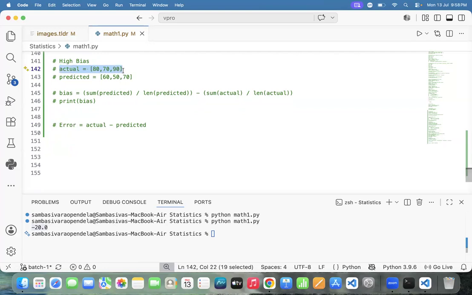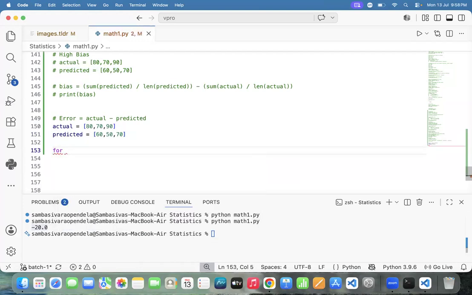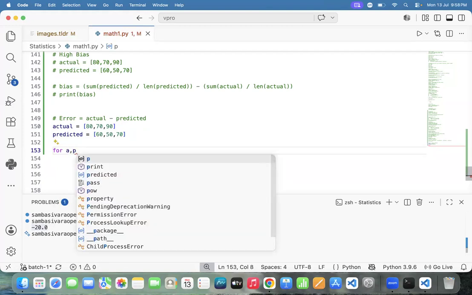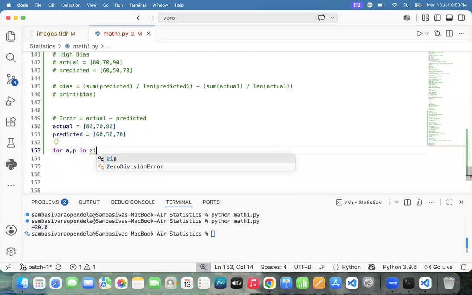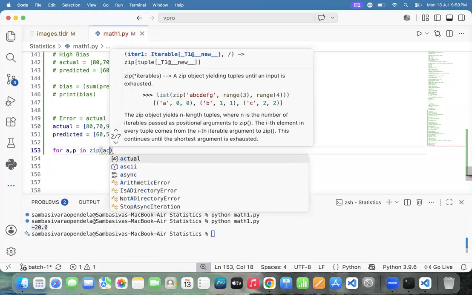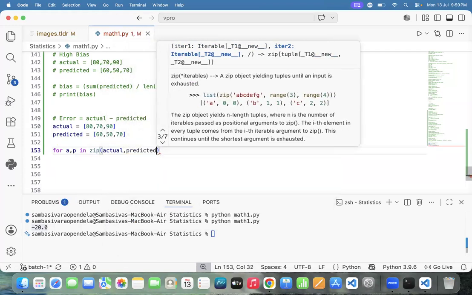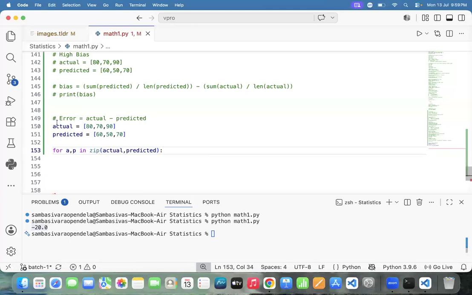For example, I wanted to take two values. This is value one. Next one, this is value two. Team, how to read the values one by one? For a, p in zip, actual, predicted. In which function do we need to use it? Zip function. Yes, sir. For a, p in zip(actual, predicted). For the first iteration, a contains 80 and p contains 60. For the second iteration, a contains 70 and p contains 50.